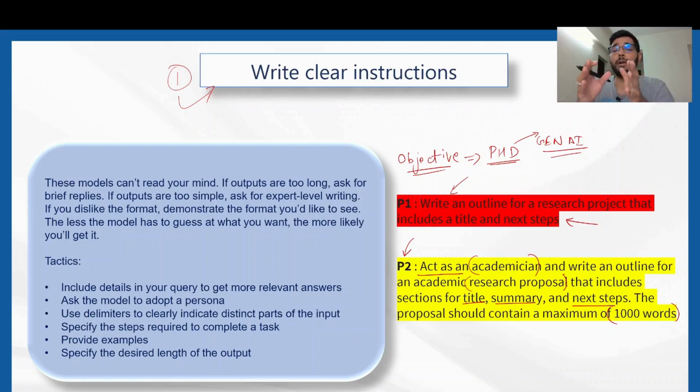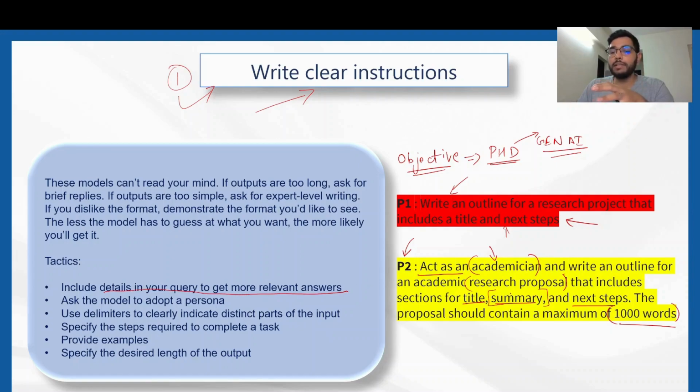I am just giving a generic prompt, whatever comes to the mind of the model, it will generate the outline based on that. But in the second prompt, I am specifically mentioning a few things: I am asking the model to behave as an academician. I am asking it to have the summary included, which I didn't ask for over here, and I am asking explicitly that the length of that outline should not cross 1000 words. So this is what is meant by writing clear instructions, which will help the generative AI model match your expectations.